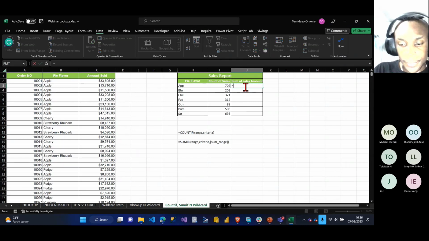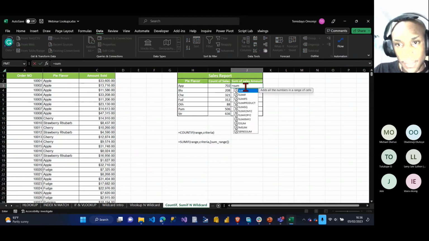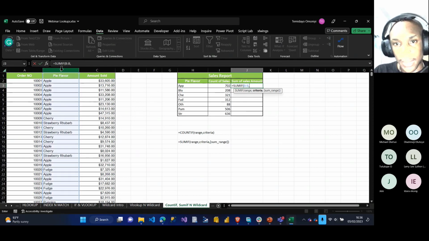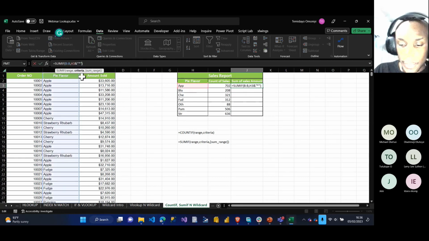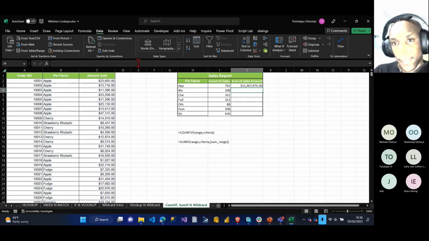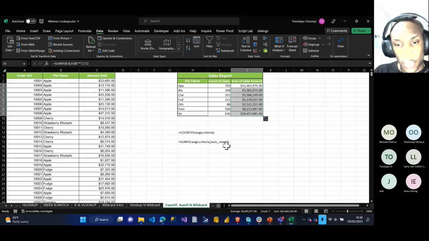I say equals SUMIF. The range is the entire value here, comma. The criteria is everything here using the wildcard also: star in double quotes, close my bracket. I'm not done with the SUMIF, so comma, then the sum range should be the amount sold, enter. And you can drag down. So that's how that one also works.